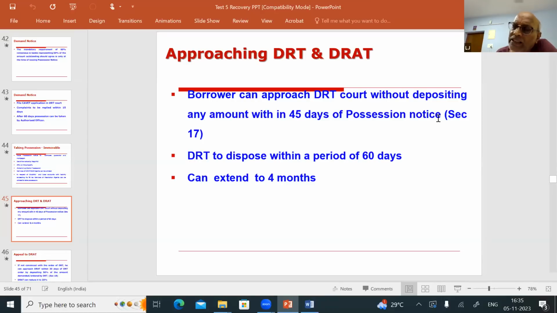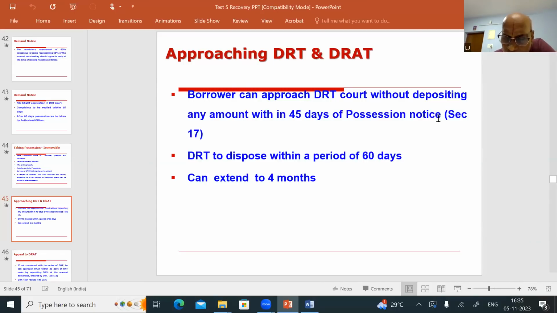Please stop it. So within how many days? Within 45 days of you issuing the possession notice, the borrower can approach the DRT court. How much? Let us assume Canara Bank has demanded 1 crore from the borrower. Any DD favoring Canara Bank, the borrower has to take and deposit in the court.